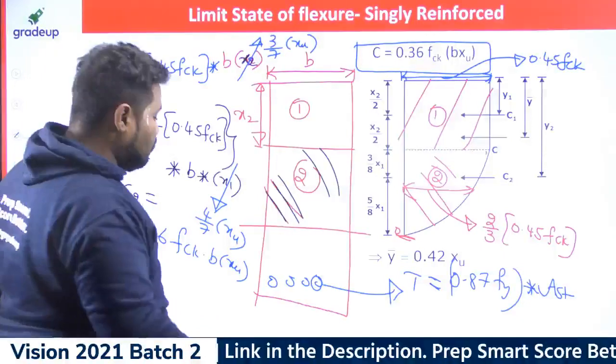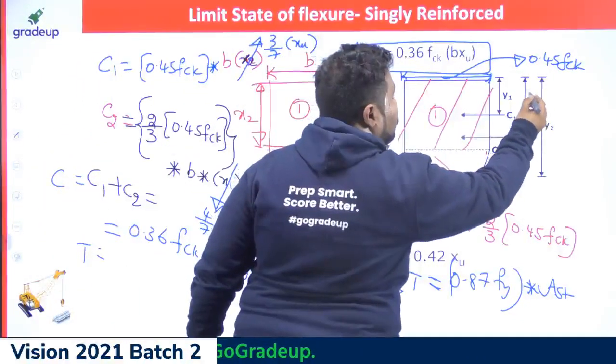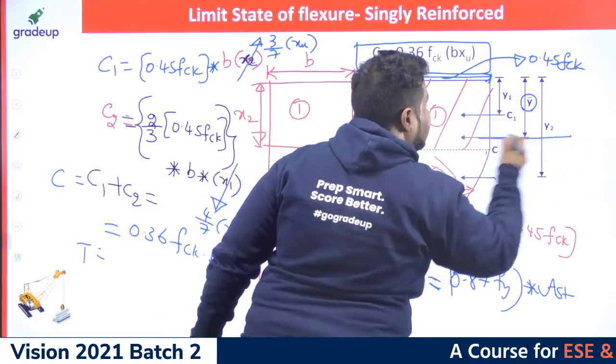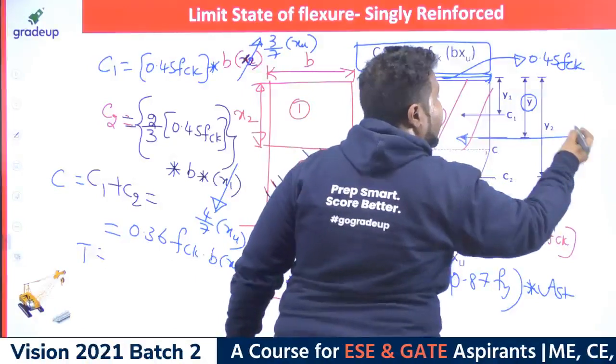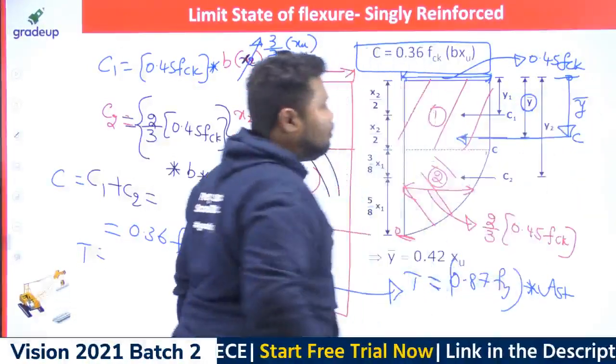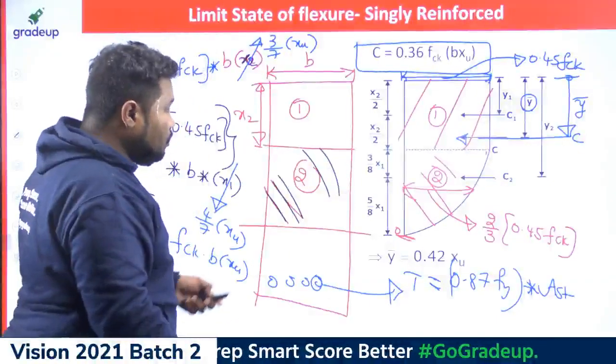Yes. Now one more thing I need to mention. This is C1, this is C2, and I need to work out where this compression force C will lie from the top level, which is nothing but Y bar. So the point of application of the resultant compression force also I need to work out.